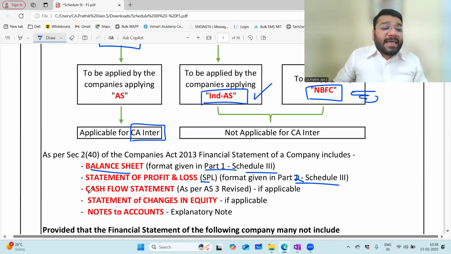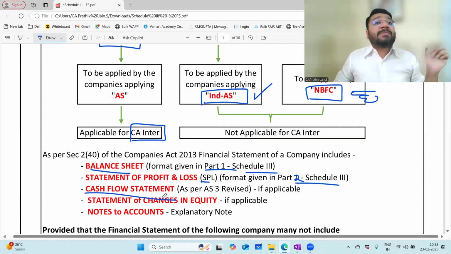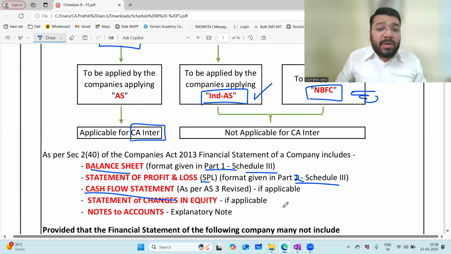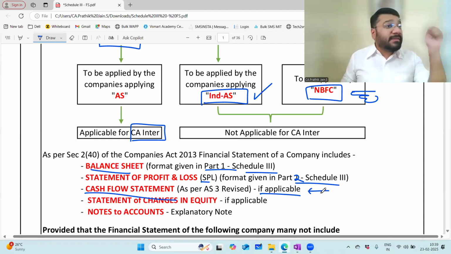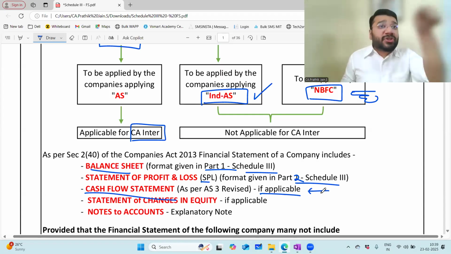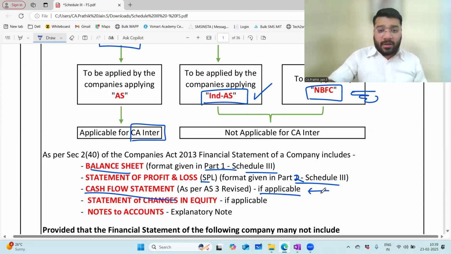Then comes the cash flow statement. You have to prepare it as per Accounting Standard 3 revised. Is this applicable for all companies? The answer is no. To whichever company it is applicable, you'll apply the cash flow statement; otherwise, not. Sir, how will we know where we will get to know about this? When I discuss Accounting Standard 1, and second, when I do AS 3 cash flow statement revised. These are the two places where you'll understand which company is supposed to prepare the cash flow statement and which is not.